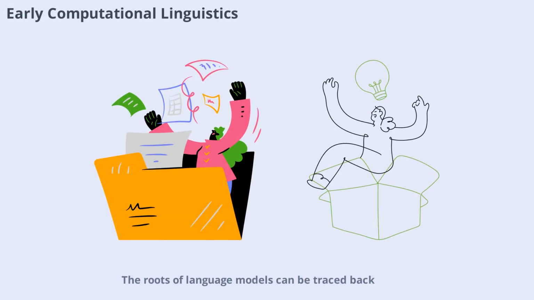The roots of language models can be traced back to the early days of computational linguistics in the 1950s. Researchers began experimenting with ways to process and analyze human language using computers. These early efforts focused on simple rule-based systems, where computers followed predefined instructions to interpret text. While limited in scope, these pioneering projects laid the groundwork for future advancement. The idea that machines could understand language was revolutionary, sparking curiosity and further research in the field.